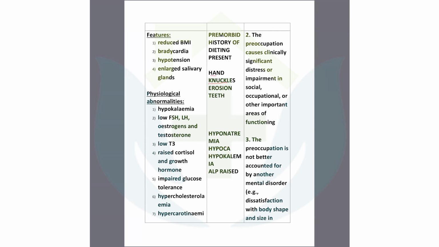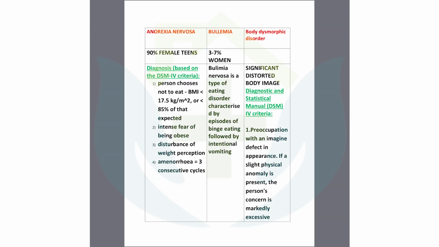Look: hand knuckles, erosion of teeth. Hand knuckles will be enlarged. There will be some erosion over the teeth and also changes over the knuckles. There will be some injury over the hand because you use this hand over the mouth repeatedly, so you will get some skin problem with the hands. And erosion of the teeth also occurs. And there are some biochemical problems like hyponatremia, hypocalcemia, hypokalemia, and alkaline phosphatase also can be listed. So this is bulimia. Very easy to understand with the scenarios.